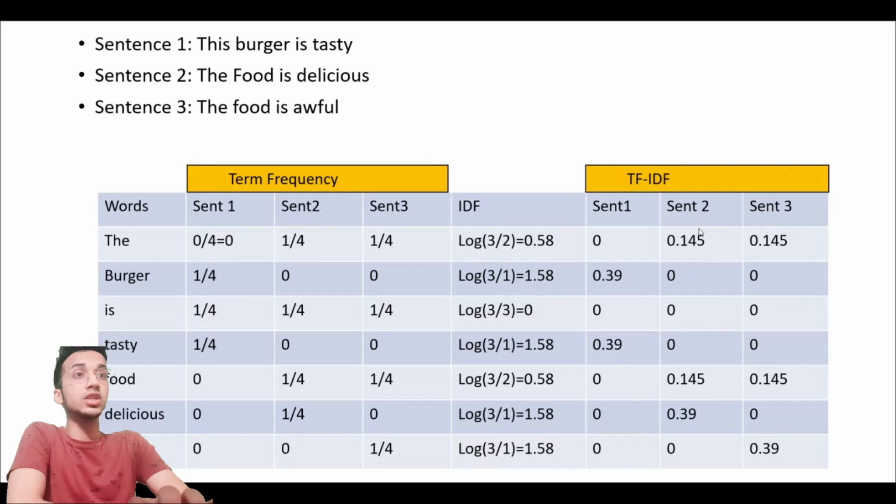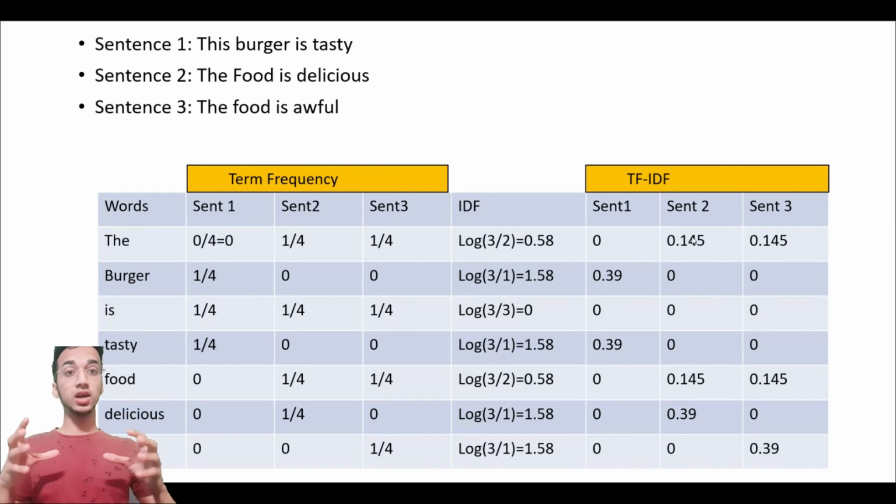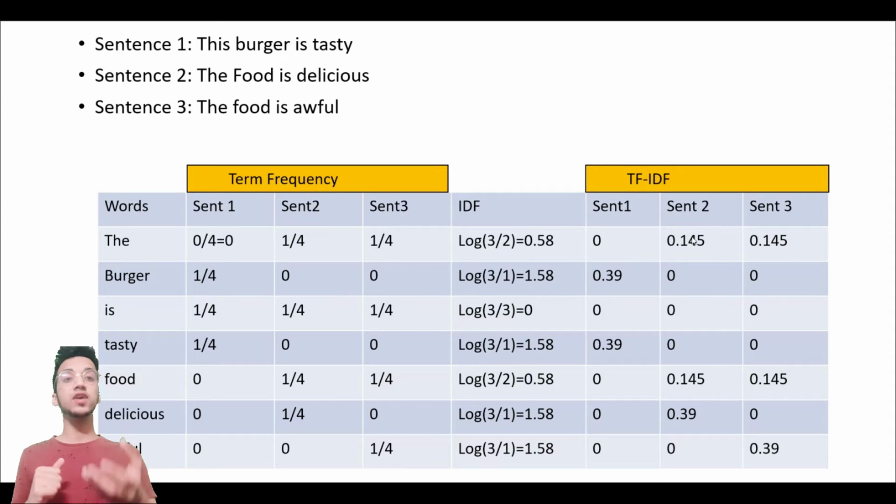So let's take sentence 2, which was the food is delicious. In this, delicious was very important in conveying the sentiment, so it has been given a 0.39 score, and the rest of the 2 words, food and the, are given comparatively less weightage, 0.145 and 0.145. So the basic concept is, if a word is occurring very rarely, it would normally have gotten a very low frequency and consequently a low weightage. To negate that effect, IDF is introduced. Whatever word is occurring less, IDF will increase its weightage, and whatever word is occurring a lot, IDF is going to decrease its weightage.